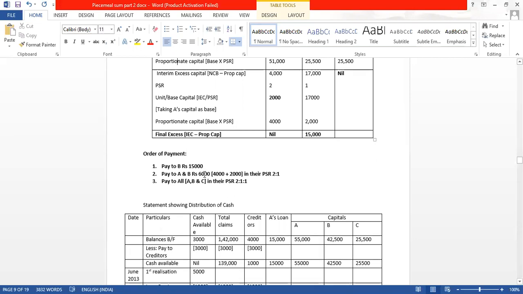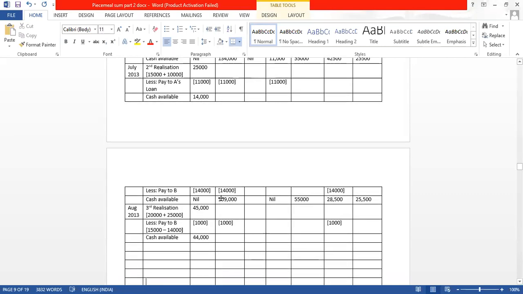Can we pay it at once? 44,000 is left out and we have to pay 6,000. Easily we can pay 4,000, 2,000. So let's pay to A and B. We have to pay 6,000. Here we will pay A 4,000 and B how much? 2,000. 4,000 plus 2,000.